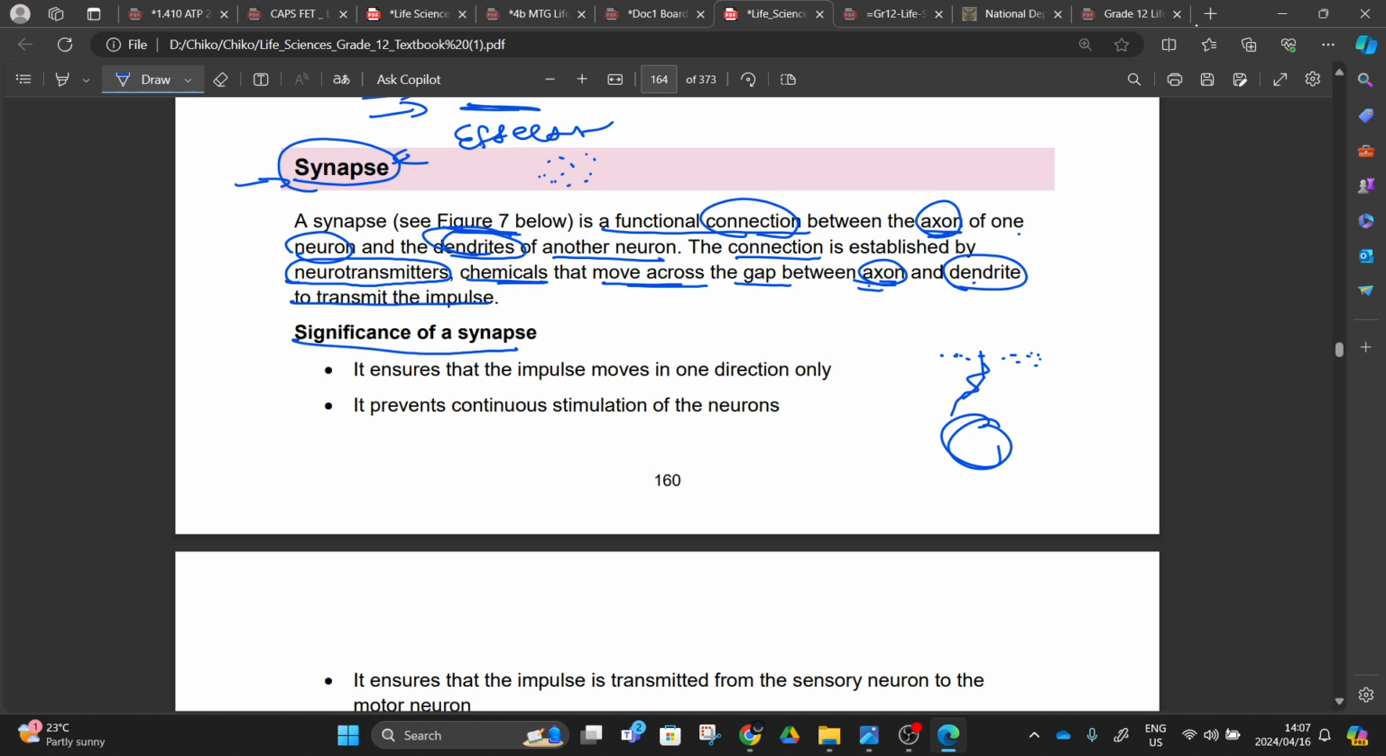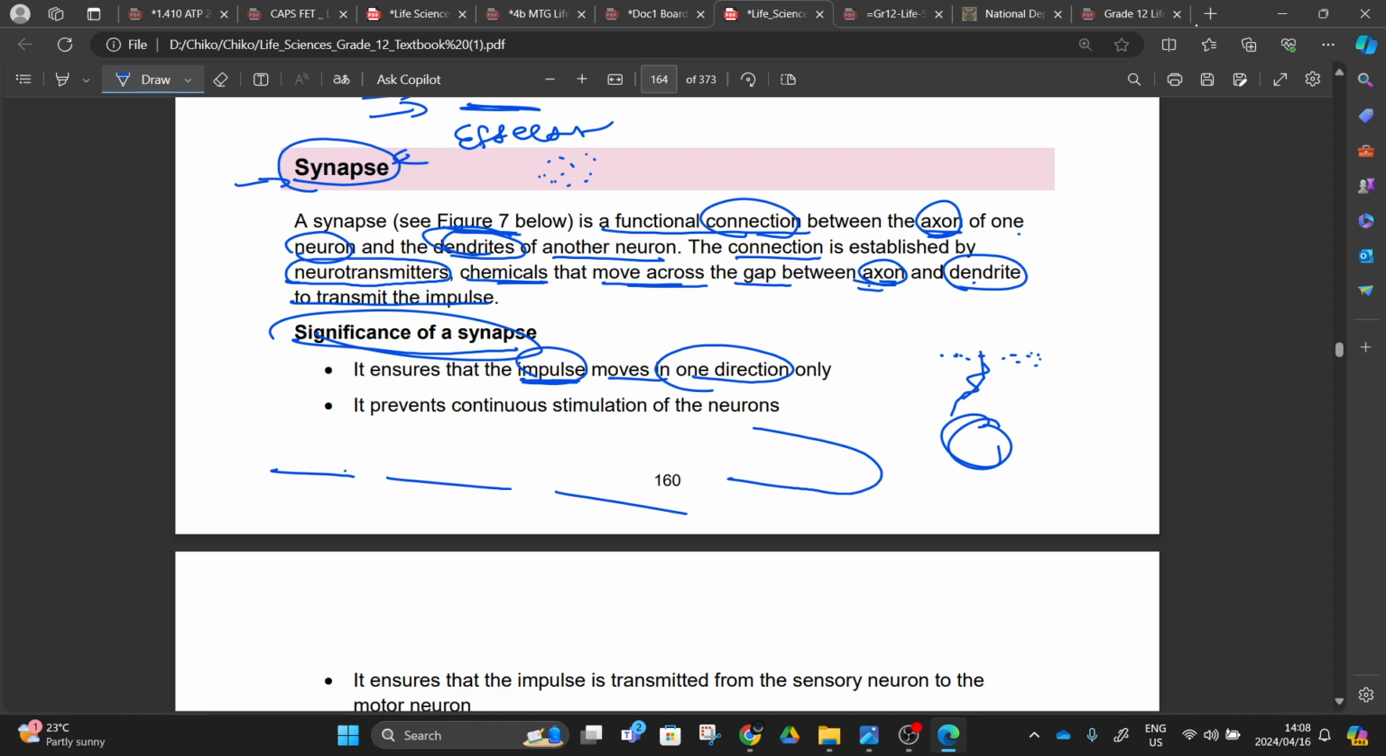But what is the significance of synapses? Why don't they just connect these things? Why are they not just one continuous thing like this? Here's the significance. Why these gaps here? The sensory neuron connects with the interneuron, which connects with the motor neuron. They play an important role to ensure that the impulse moves in one direction only. Right, they make sure that the impulse moves in one direction.